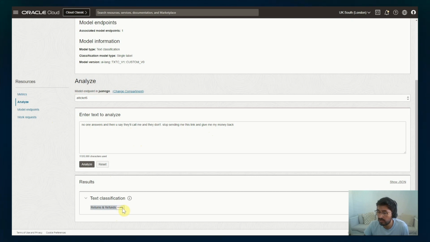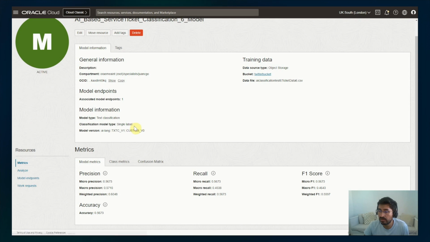The confidence score is a little bit low, but that depends on the accuracy of the model. Obviously, my dataset had only 700 records. The more data you have, the more accuracy you will get on this model.